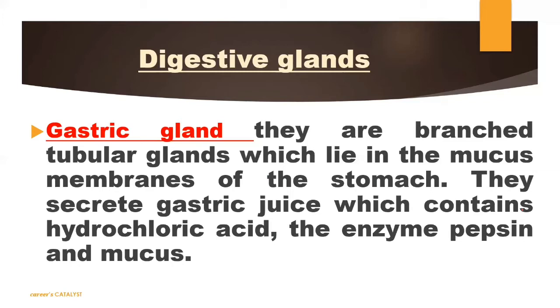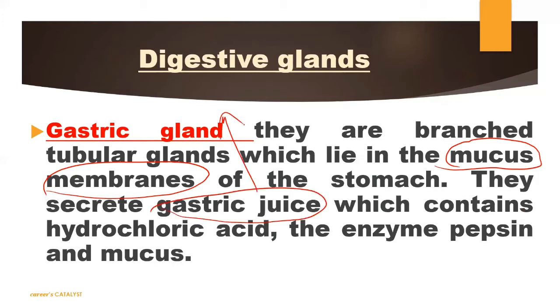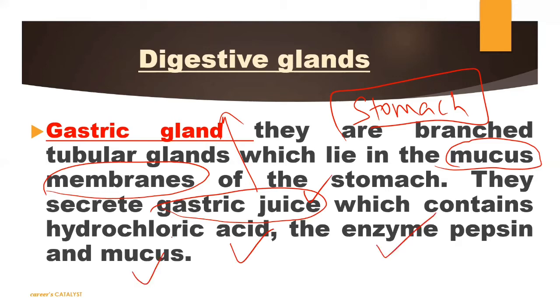Gastric glands are tubular in nature. The mucous membrane is present in our stomach, as you may already know. They secrete gastric juice. Which juice is released in our stomach? Gastric juice. We have finished the mouth, and now we are talking about the stomach. So in the stomach we release gastric juice. What does this gastric juice contain? It contains hydrochloric acid, the enzyme pepsin and mucus.